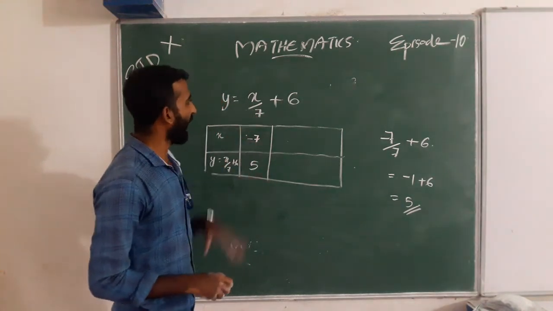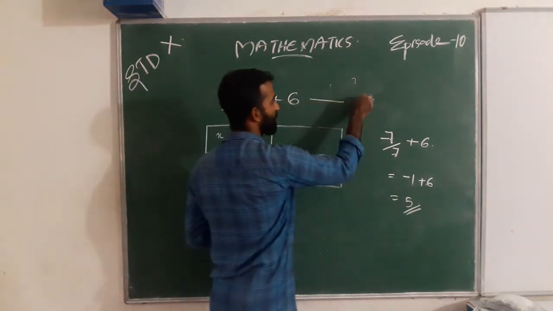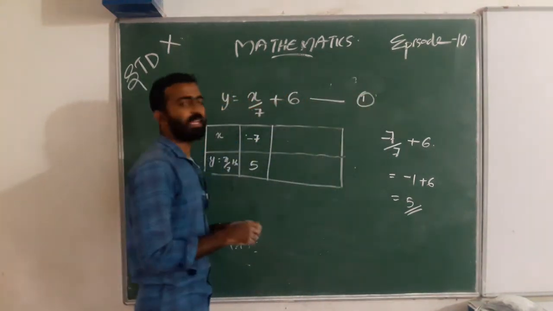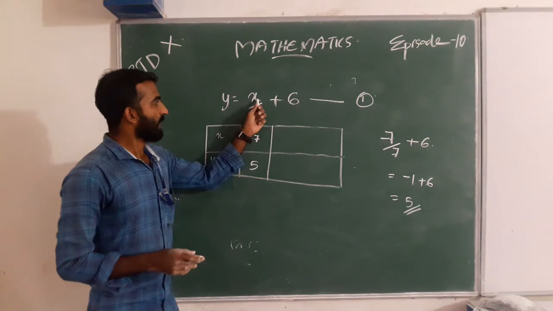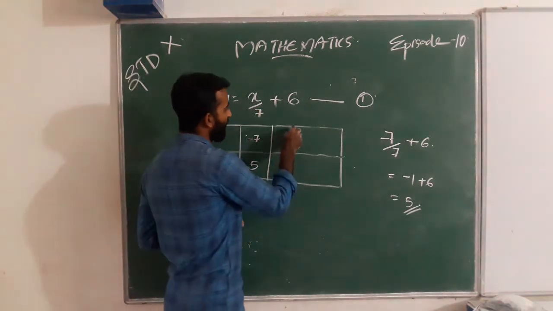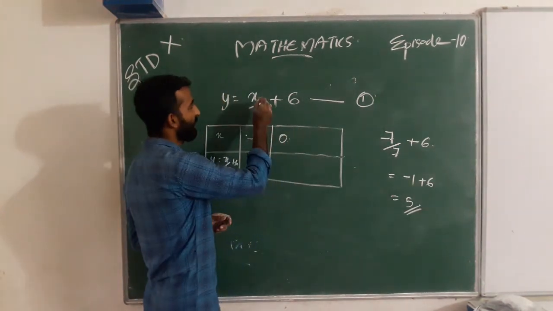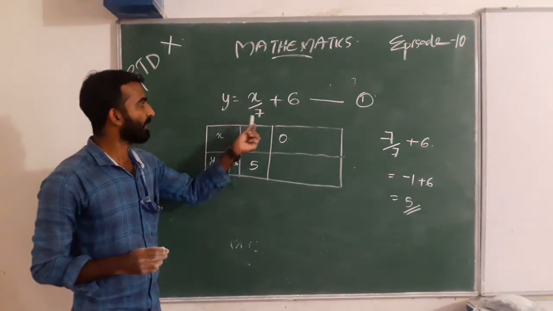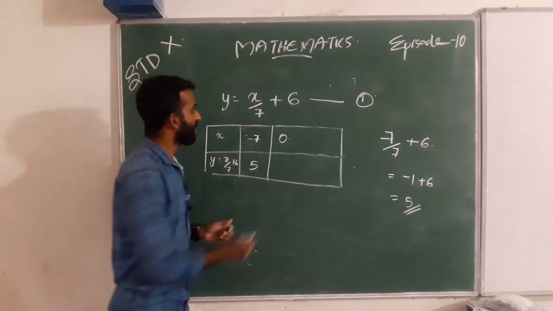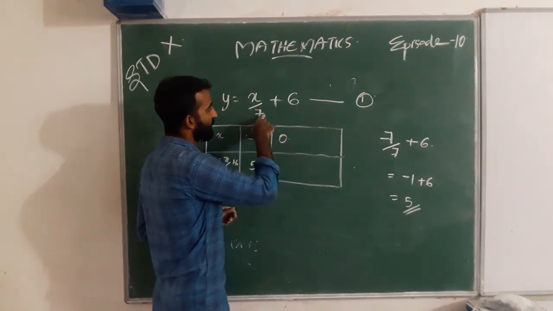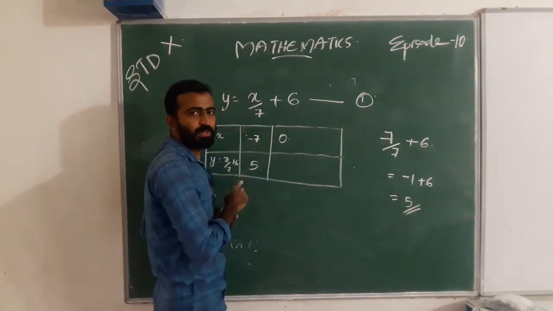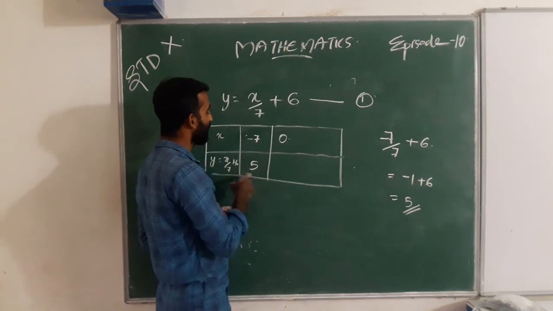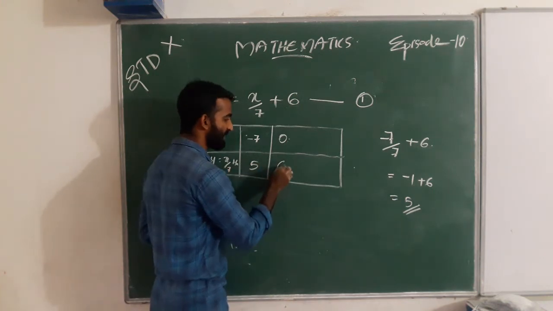When we give x as 0, then what do we get? 0 by 7 is 0, and then the value of y we get is 6.